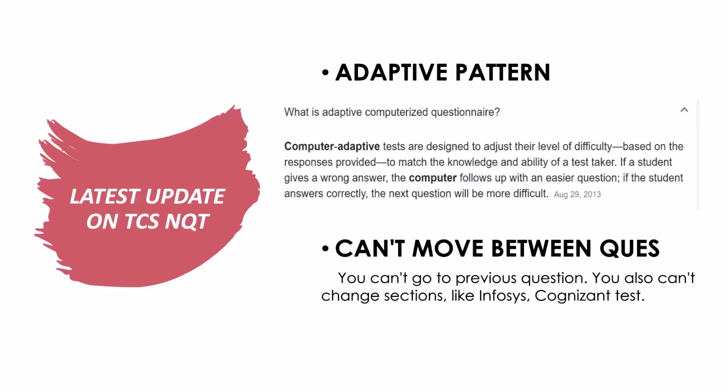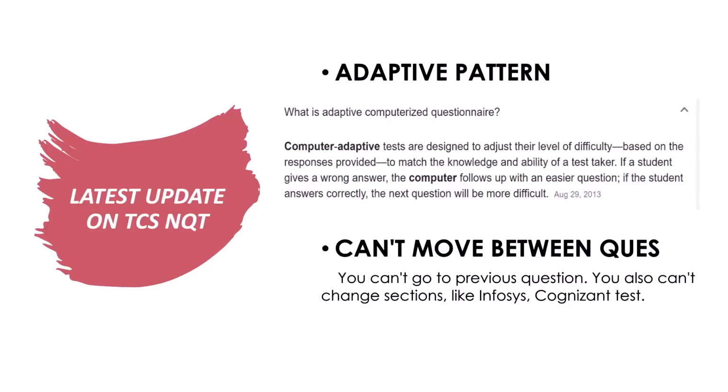So what will actually happen is that there will be a set of questions already loaded in TCS's database, at easy, medium, difficult and very difficult levels. The time you take to answer a specific question, and whether you answered it right or not, decides the next question you get. Suppose you have taken more time in solving a question, but you have answered it correctly. Then the next question will be medium level.